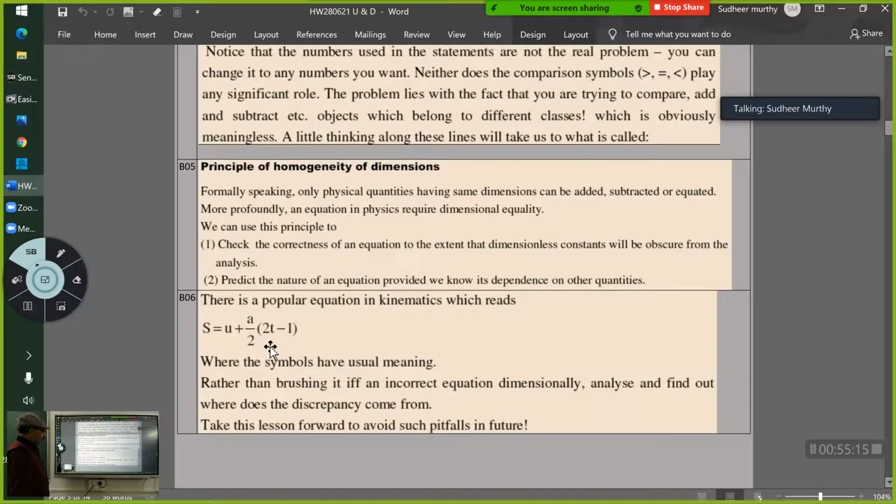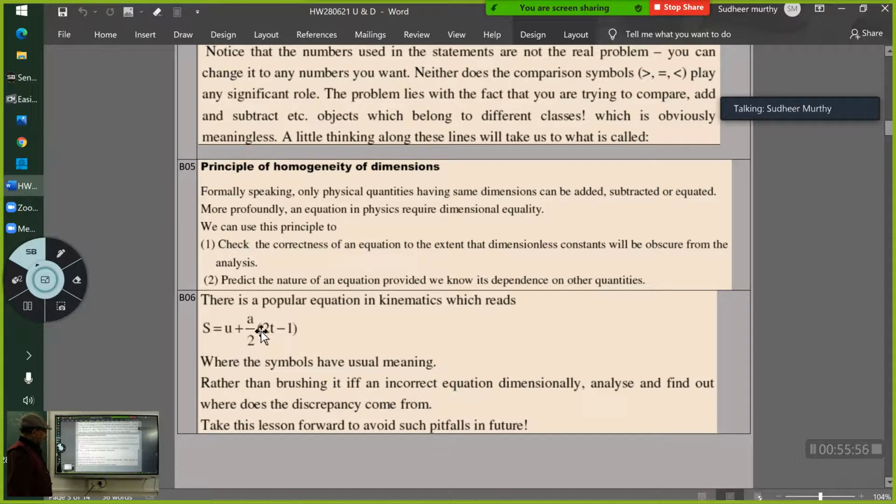This 1 here, please understand. In this bracket, you have got 2t minus 1. That means 2t is a term and 1 is also a term. And when we write in physics like this, that means the dimensions of 2t and the dimensions of 1 must be same. Got it? So if t is in seconds, then this 1 should also be in seconds. So this 1 is representing 1 second. And throughout the equation, you have to multiply it by 1 second.